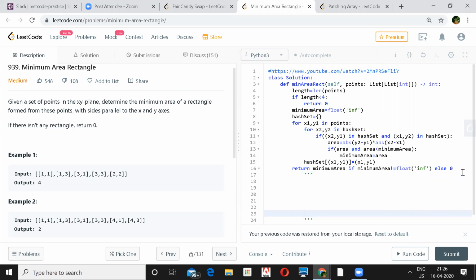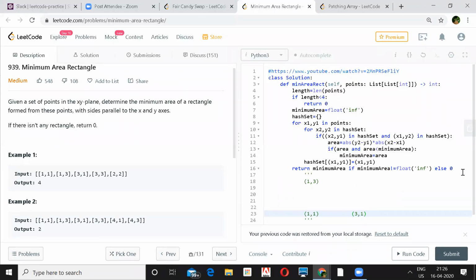Let's say we have 1 comma 1. Then this will be 1 comma 3. This should be, I think, 3 comma 1. Oh, sorry, it's correct.